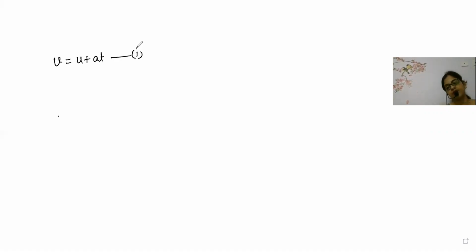Now, beta, with the help of the first equation of motion, how to derive the second equation of motion? Now what we are going to do is, we know one very important formula, that is average speed. Because we don't yet know the second equation of motion, but we will see first. So what is average velocity? For the second equation of motion, it is exactly the distance time relation. Super, Vineet has given everything. The second equation is the distance time relation. The first one was velocity time. Here it is the distance and time relation.